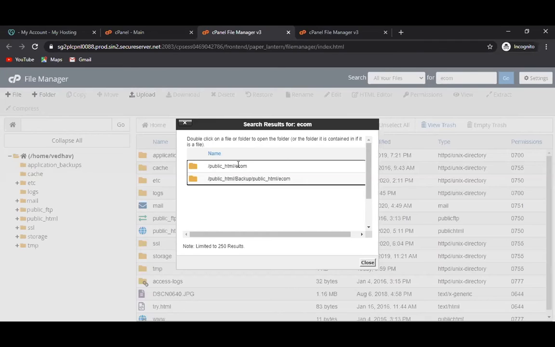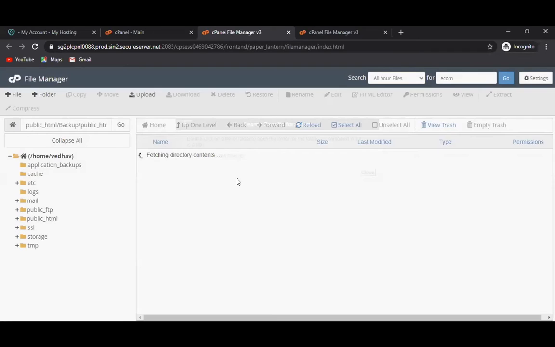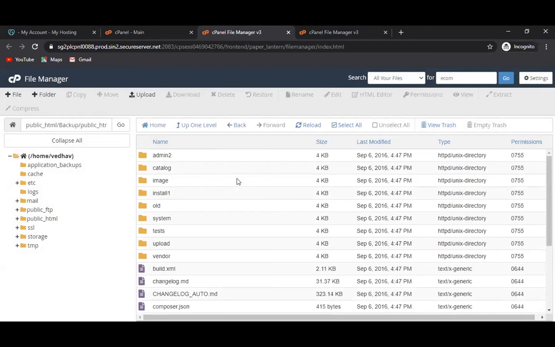On your server, there is a folder called public_html. Within the ecom, your entire website is stored. And there is a backup of that same website. So you can click there or you can close it. Close it.